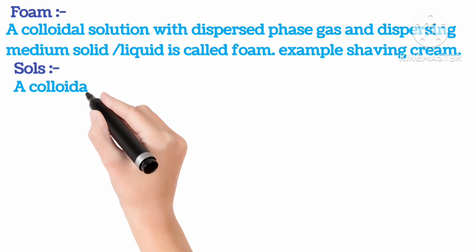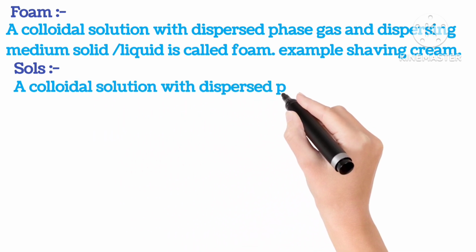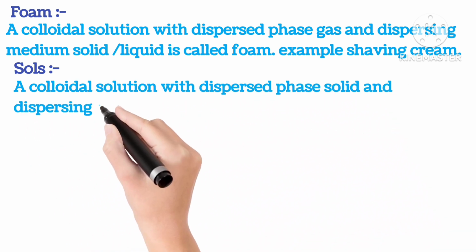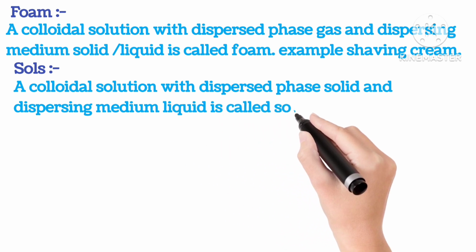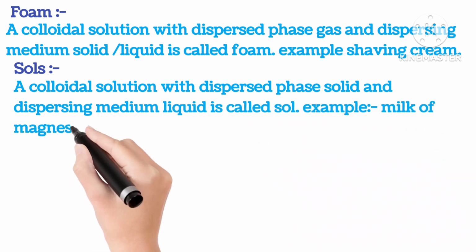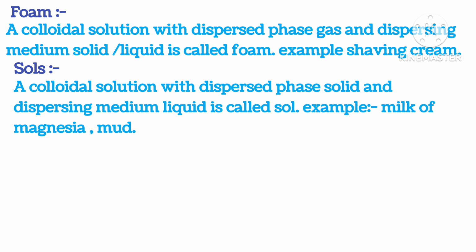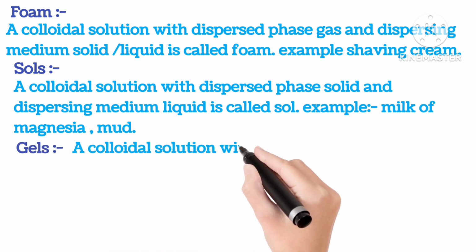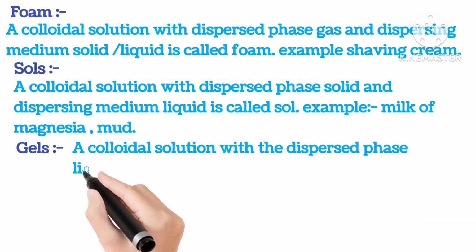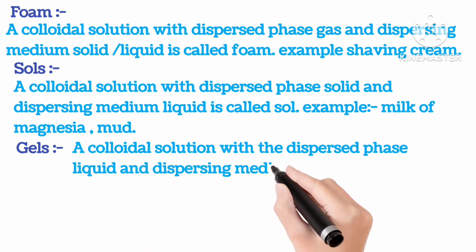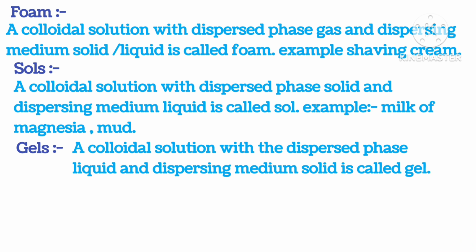Sols. A colloidal solution with dispersed phase solid and dispersing medium liquid is called sol. Example, milk of magnesia, mud. Gels. A colloidal solution with dispersed phase liquid and dispersing medium solid is called gel.